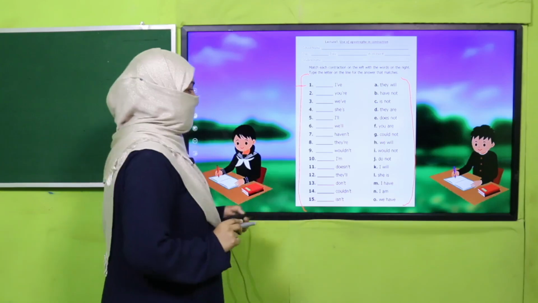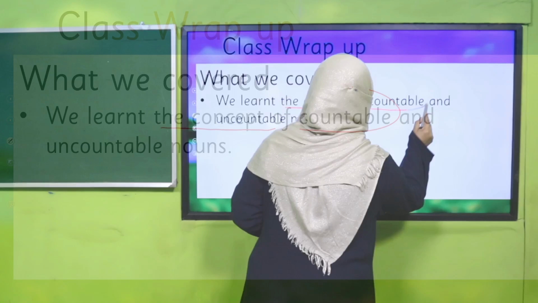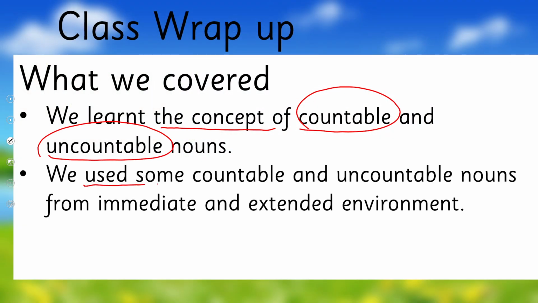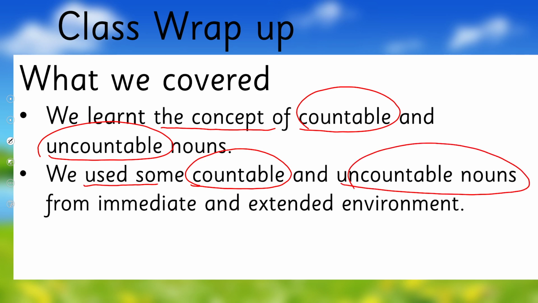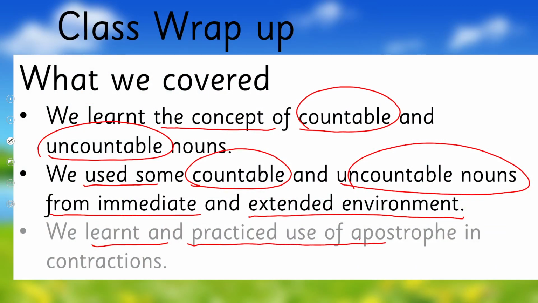Okay, so in this way we have learned the concept of countable and uncountable nouns. We used some countable and uncountable nouns from the immediate and extended environment, and we learned and practiced the use of the apostrophe in contraction.